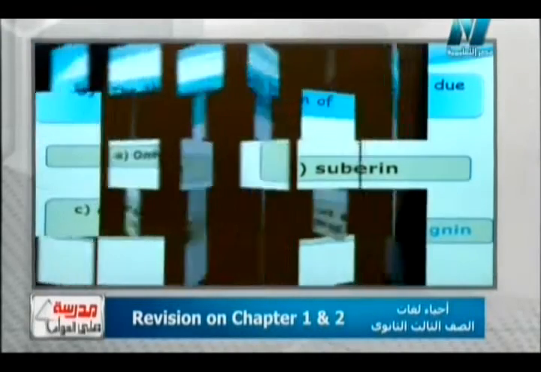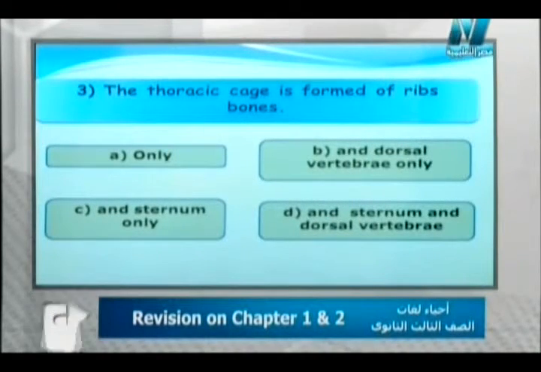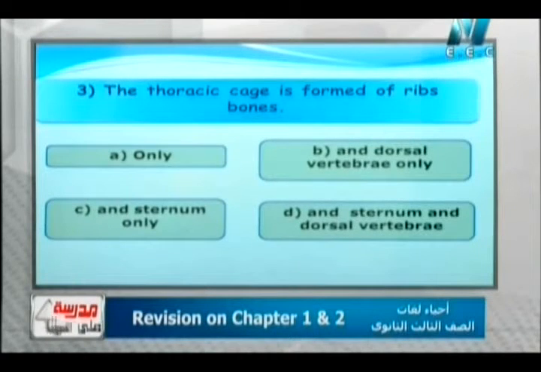The next question, number 3, says: the thoracic cage is formed of ribs bones only, or the dorsal vertebra only, or the sternum only, or the sternum with the dorsal vertebra. The right answer is the sternum and the dorsal vertebra.